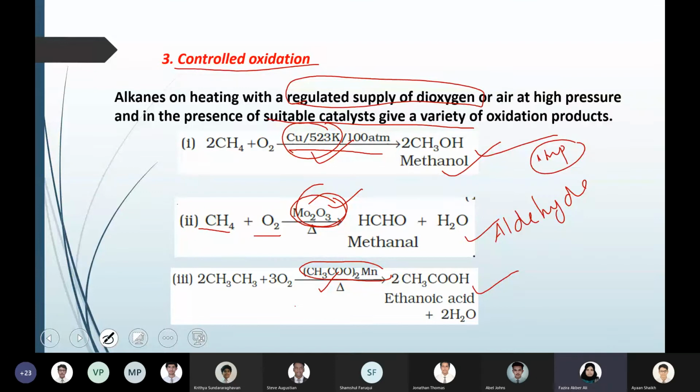There are many different possibilities, but these three are enough, and they will be helpful next year in explaining the preparation of alcohols, aldehydes, and carboxylic acids. That's why I said all these reactions are interconnected. The same reaction you will learn when you talk about alcohols and their preparation. Here we are learning it as a reaction of alkanes, but next year in the chapter on alcohols, you will learn it as a preparation method for alcohol, but the same reaction.